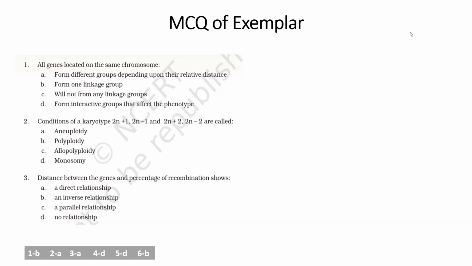In this video, we'll be discussing all the MCQs from the exemplar Principle of Inheritance and Variation. Of that chapter, all the MCQs which are given in the exemplar we are discussing. Now see the first question.